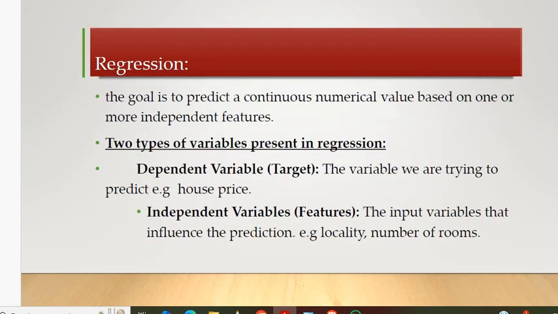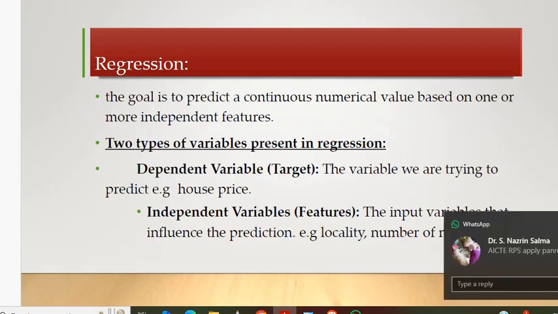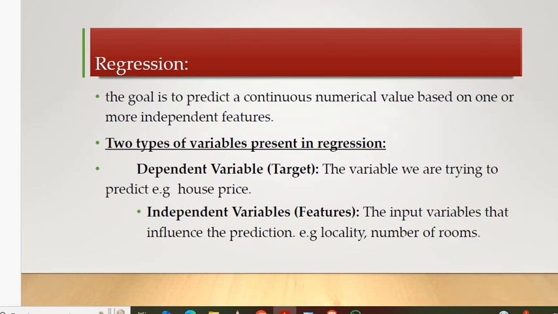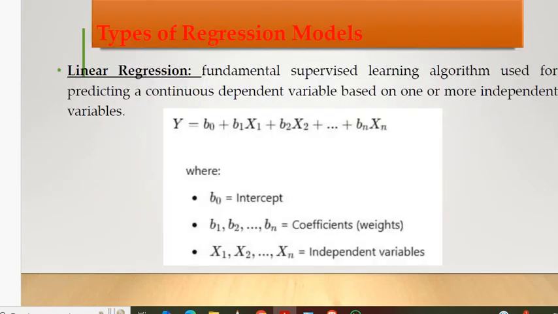Regression is used to predict a continuous numerical variable from one or more independent features. Regression is again classified into dependent and independent variables. Dependent means mainly based on the target, and independent means mainly based on the features. A target example is the house price, and the features are the number of rooms or the locality of the area where we bought the house, like whether metro stations or popular schools are nearby. We will have different capabilities in these particular features. So these are the various types of machine learning.